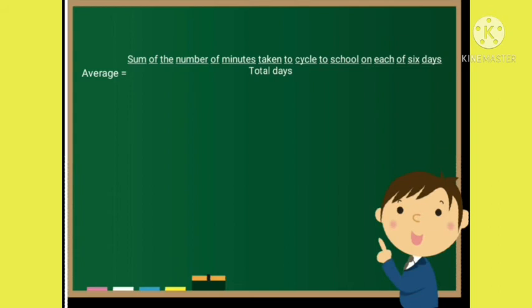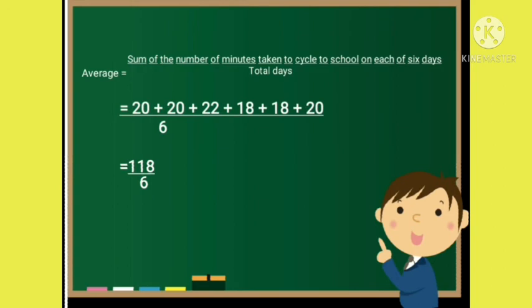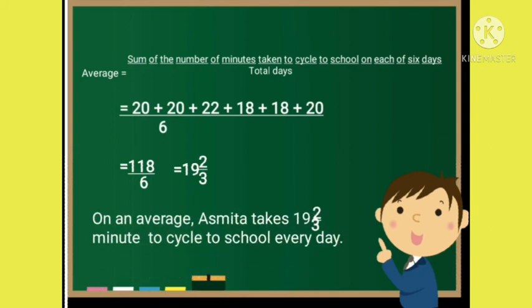We are going to add those minutes together, which is equal to 20 plus 20 plus 22 plus 18 plus 18 plus 20 divided by total days, that is 6, which will be equal to 118 divided by 6. After dividing 118 by 6, we will get 19 2 by 3. Therefore, we can say on an average, Asmita takes 19 2 by 3 minutes to cycle to school every day.